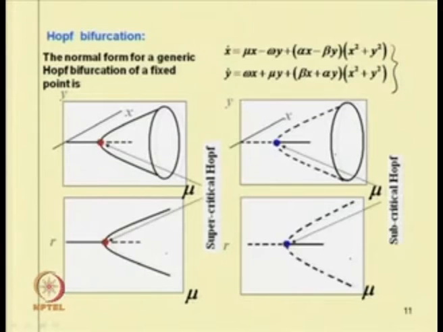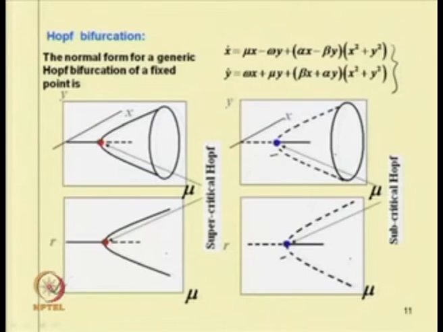These are the supercritical Hopf bifurcations. Similarly, at these two points we have an unstable periodic response. The same equation is plotted here in x, y, mu, and in the below curve it is plotted in r, mu space.